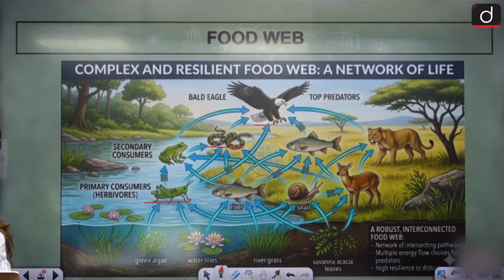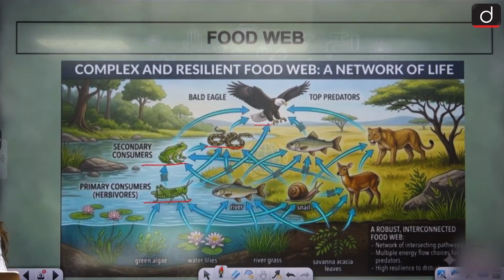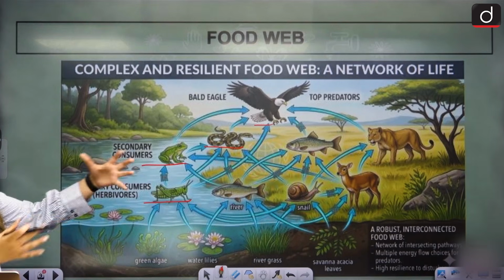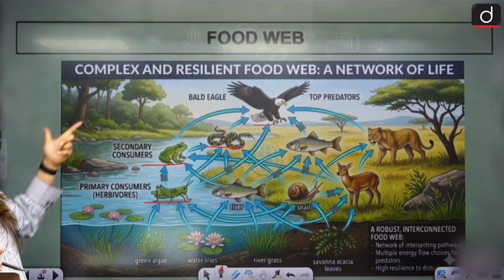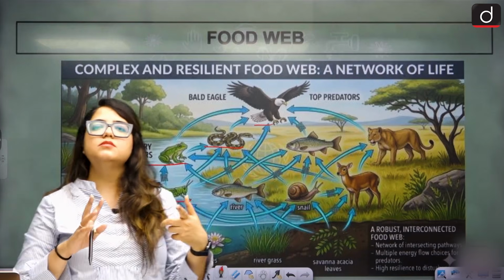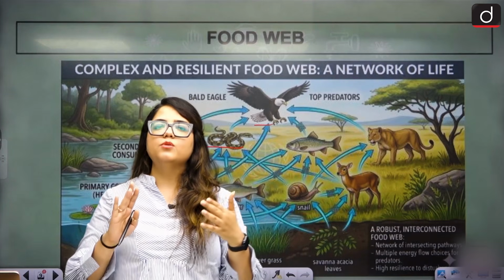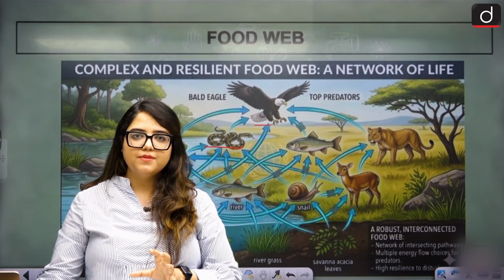Yes. Can grasshopper be eaten by frog? Yes. So they are interconnected. They have multiple connections and multiple outlets. That generates a complex food web. Not just animals and birds, we are including plants here. Everybody is included, and that is in general our food web.